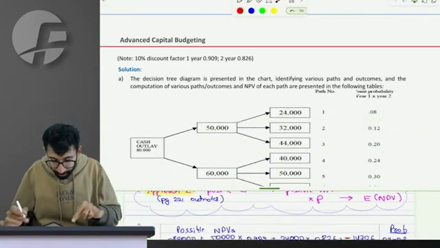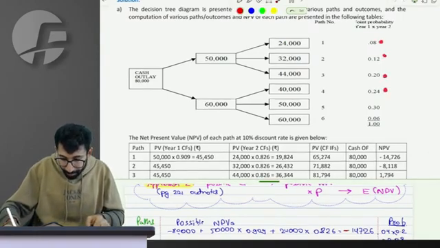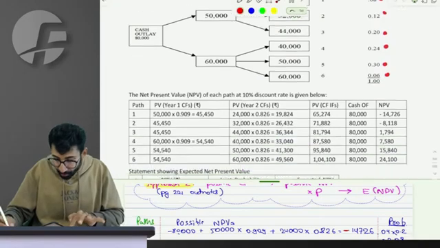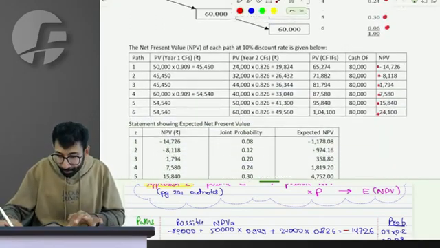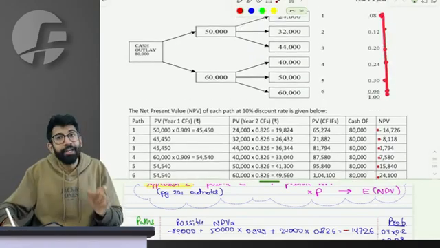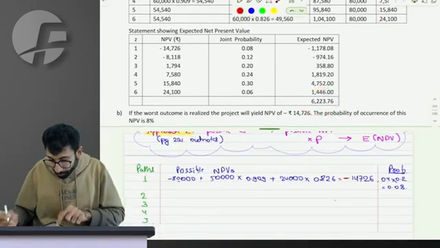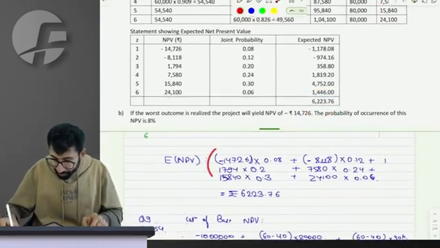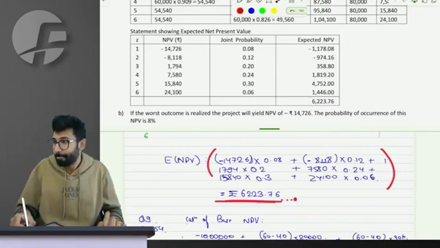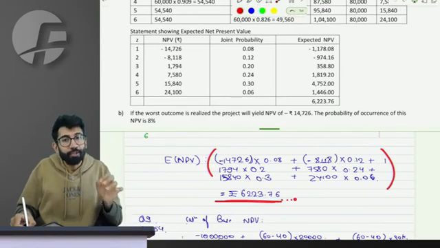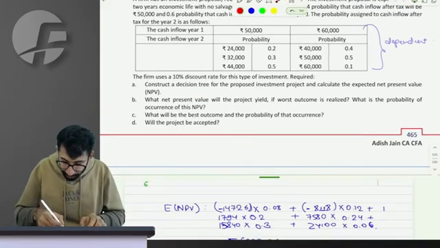Requesting people in the class for your responses, could you connect this, this is the decision tree, with the joint probability of its occurrence being this. So if I have these possible NPVs, and if I have the probability of their occurrence, probability into possible NPV gives you expected NPV of 6223.76. Possible NPVs into probability is 6223.76, that is the answer. All the live people, all the recorded people, are you all able to connect? Yes sir, done.